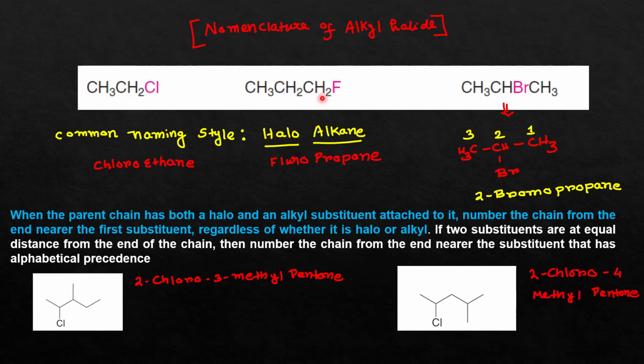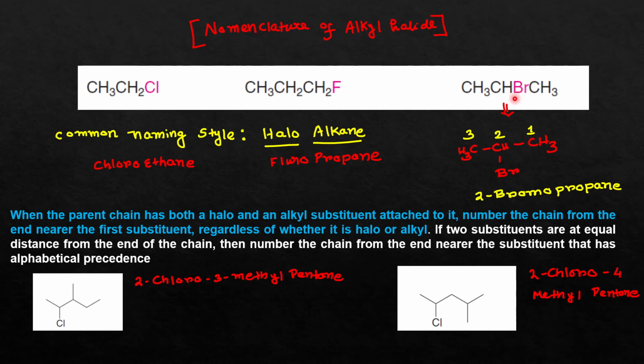Now you can see in this case the halogen atom that is attached is fluorine. So the first one is fluoro, and as there are a total of 3 carbon atoms present, that's why you will write propane. So fluoropropane.